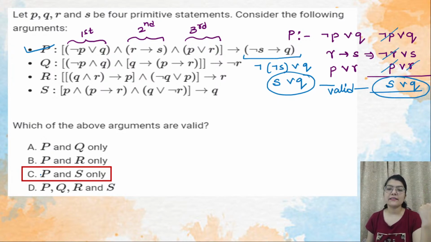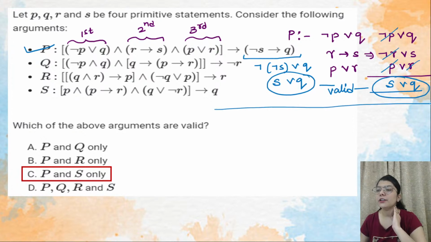Now P is in every statement, so I cannot cancel out P. ठीक है? Now let's check for Q. Next we will check for your statement, that is your argument Q. Now let's check for the argument Q. So what is Q? Q is negation P